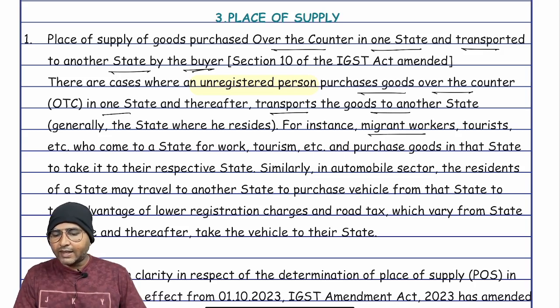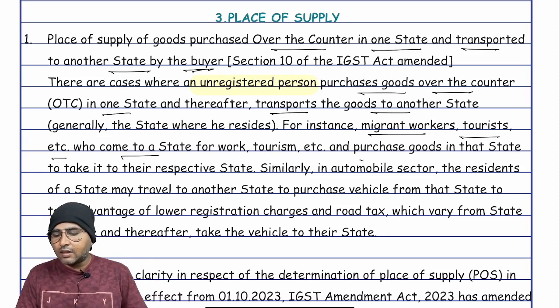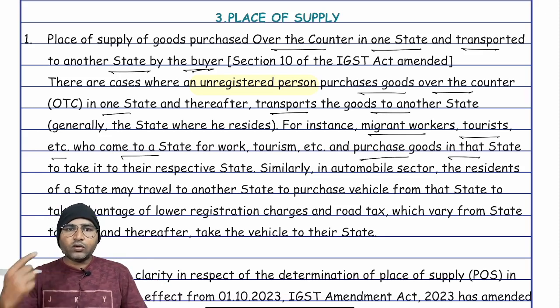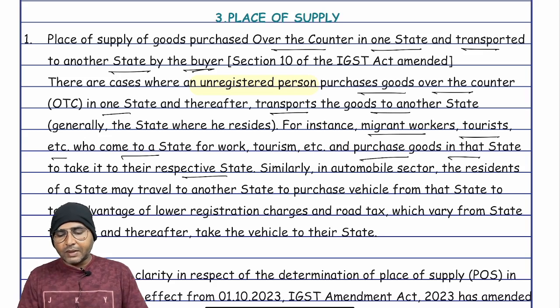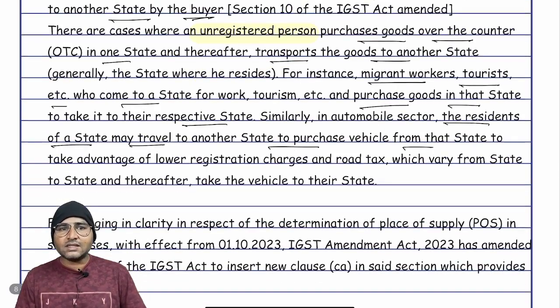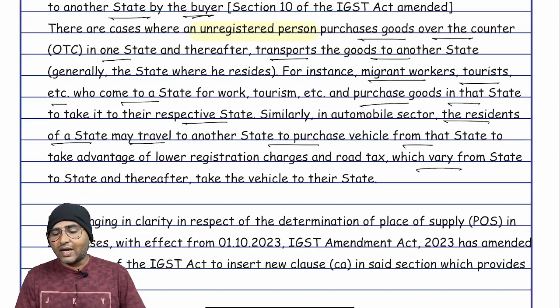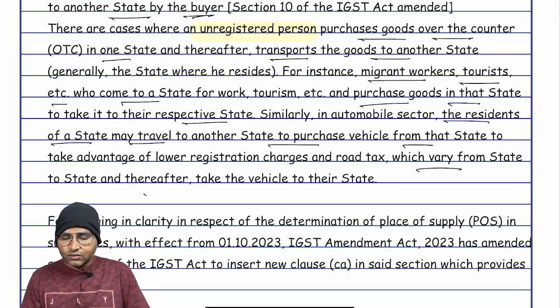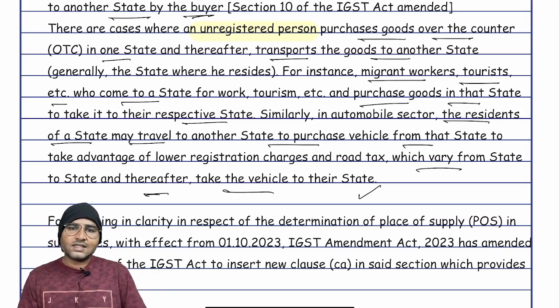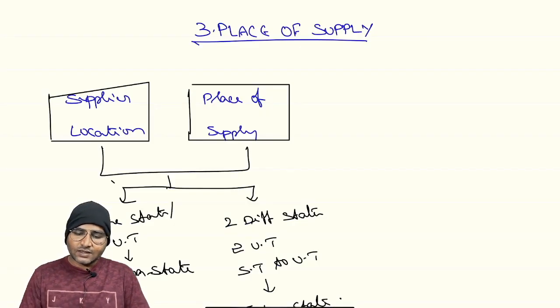So for instance, migrant workers, tourists, etc., who come to a state for work, tourism, etc., and purchase the goods in that state and take it to their respective state. Similarly, in the automobile sector, the residents of a state may travel to another state to purchase the vehicle from that state to take advantage of the lower registration charges and road tax, which vary from state to state. So thereafter they will take the vehicle to their state, right? In this situation, what is the place of supply?